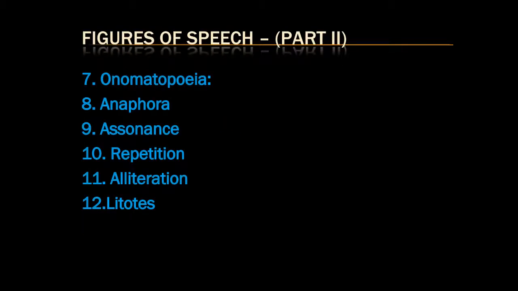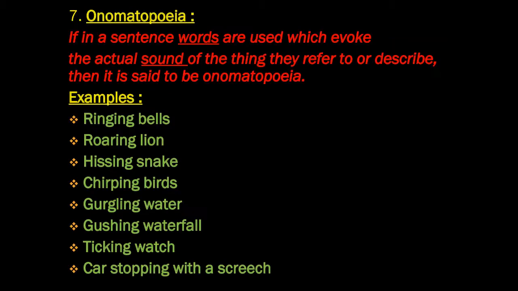Now, in this video, we'll be learning these following figures of speech: onomatopoeia, anaphora, assonance, repetition, alliteration, and litotes. Now, what is onomatopoeia? Onomatopoeia is that which indicates or evokes the actual sound of the object or thing they refer to or describe. That is known as onomatopoeia.